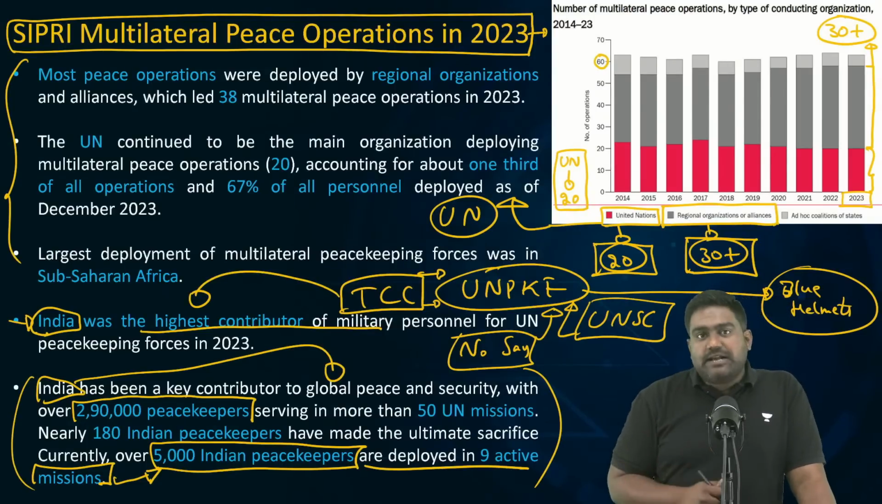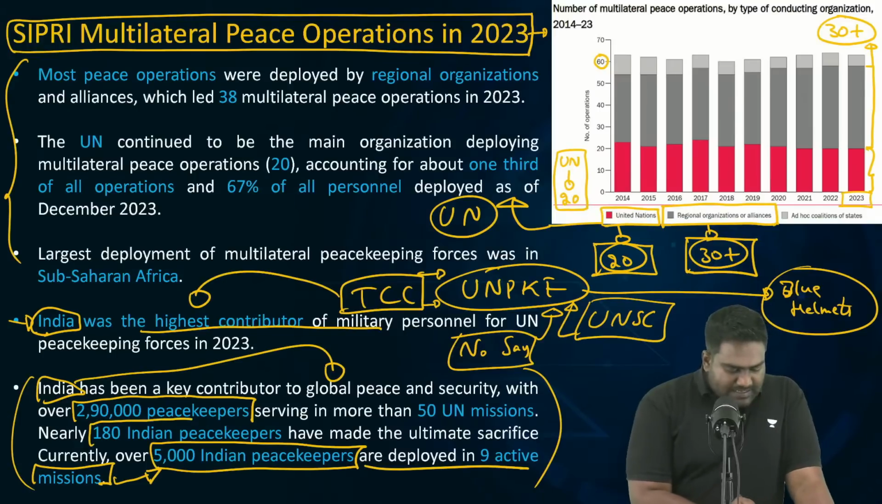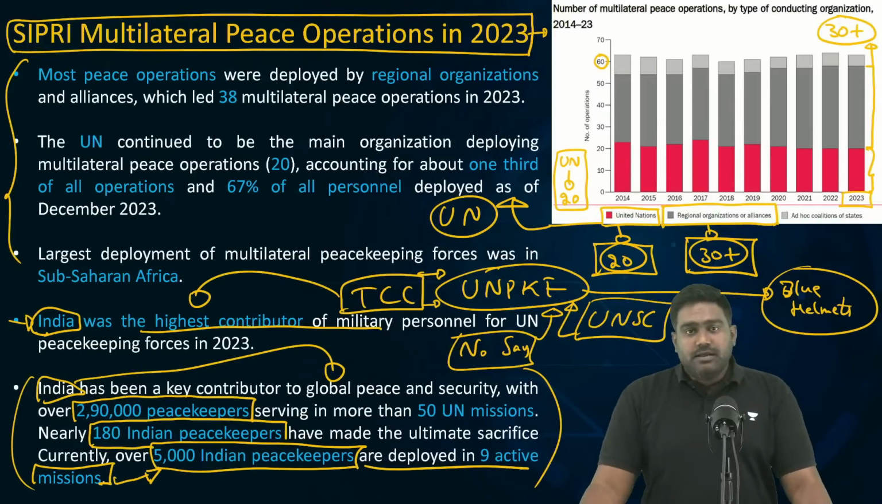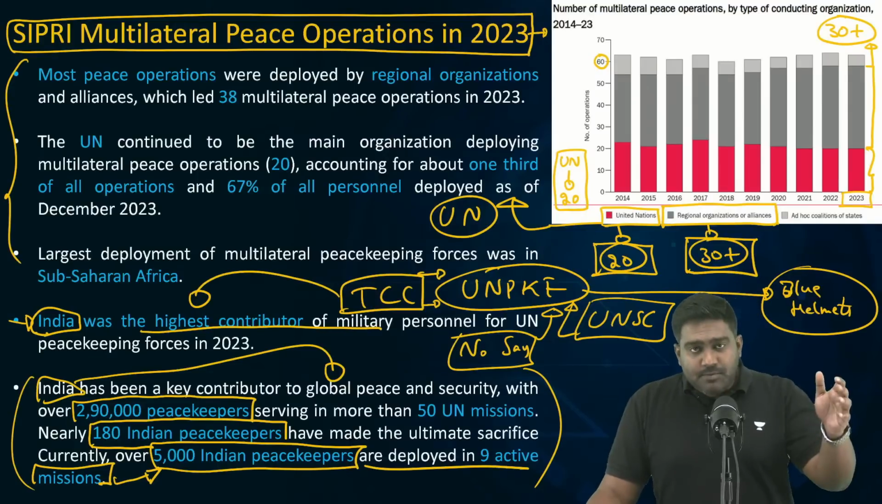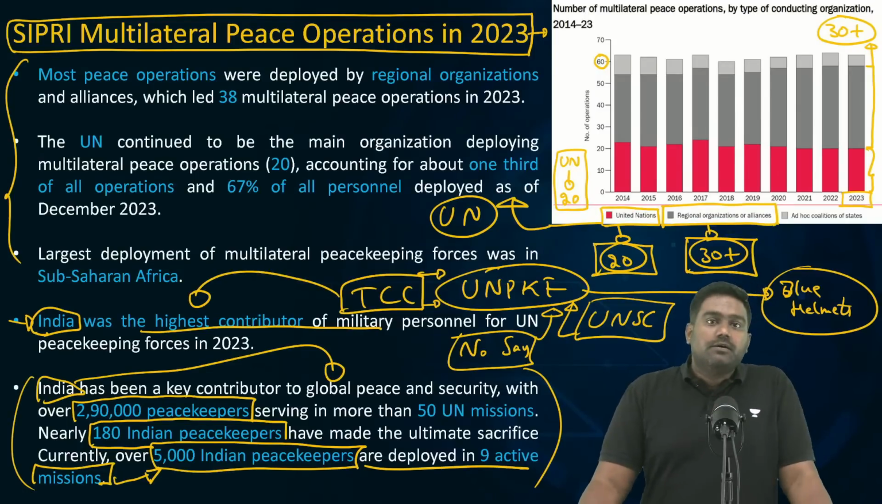India has made the biggest sacrifice. Close to 180 Indian peacekeepers have been killed in the line of duty. Recently, in Democratic Republic of Congo, in DRC, 2 BSF Jawans from India were killed. So India wants accountability here.